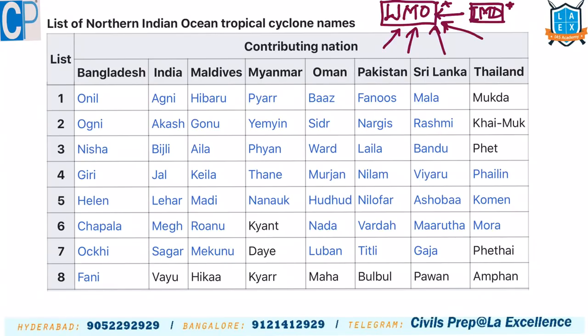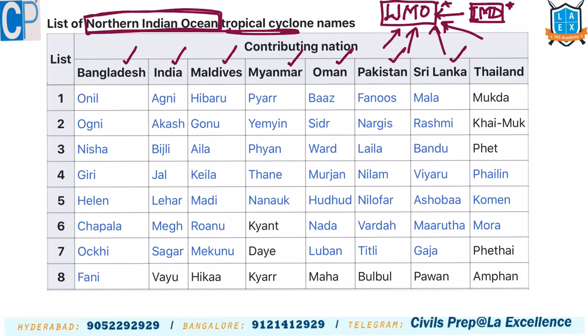That's the condition. So for us, we are in Northern Indian Ocean region. So there are list of countries which are in this particular zone. Bangladesh, India, Maldives, Myanmar, Oman, Pakistan, Sri Lanka and Thailand. These countries get affected by the cyclones that are formed in the Northern Indian Ocean. Northern Indian Ocean here means Bay of Bengal and Arabian Sea also for us.